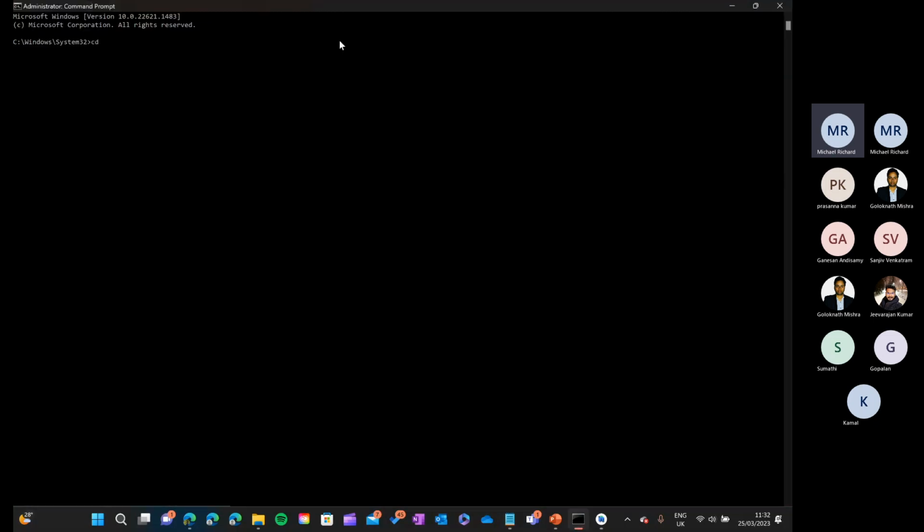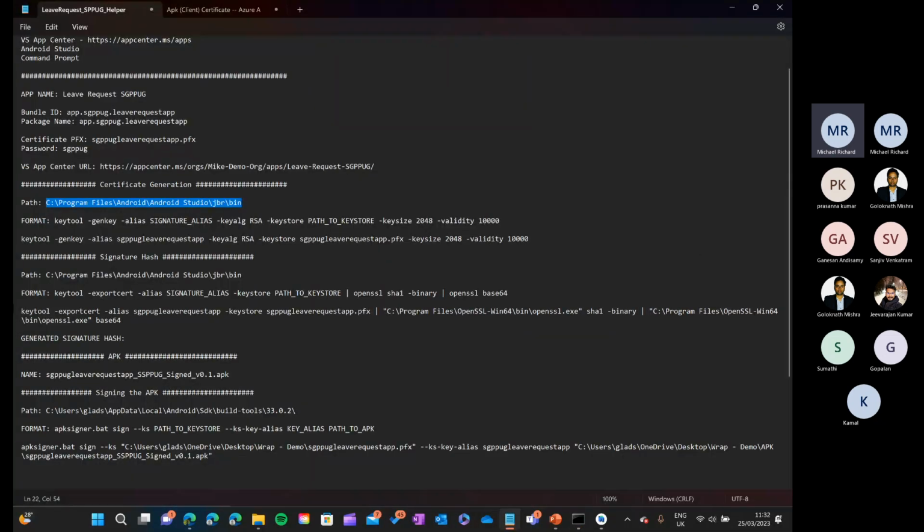The online or the Microsoft articles will talk about the JRE folder, but since I installed Java and the basic version or the common module, I got the key tool present in the JBR folder. Everything is part of the PPT, you can refer to it. So this is my folder, and this is the key tool that is required.